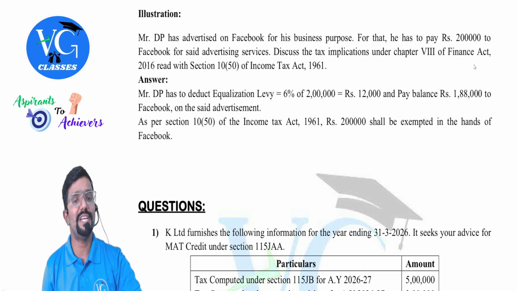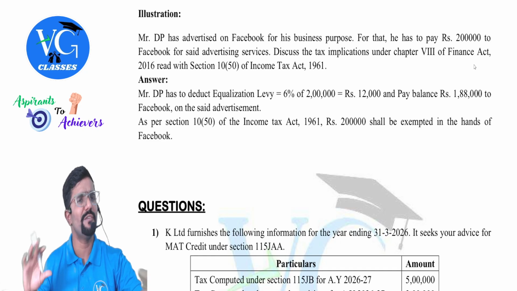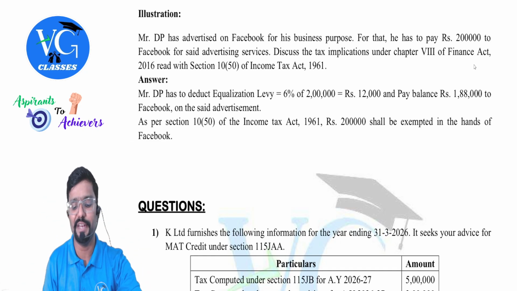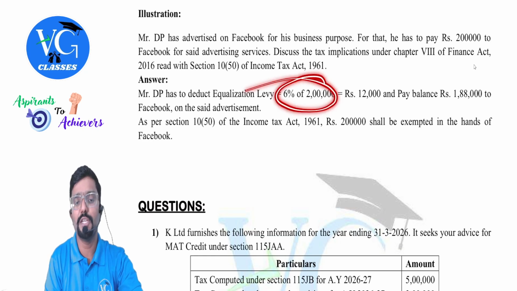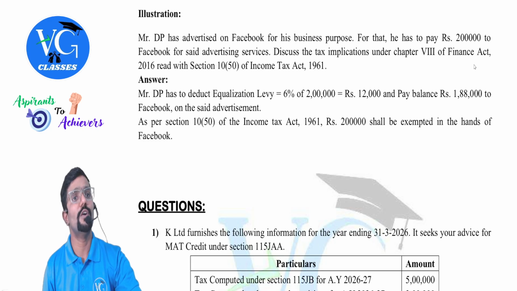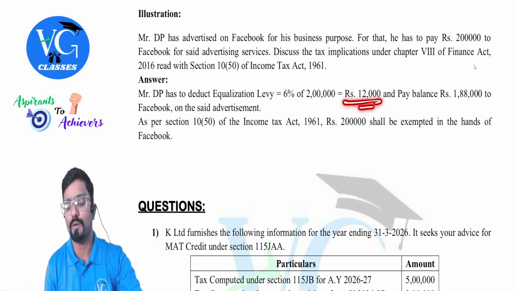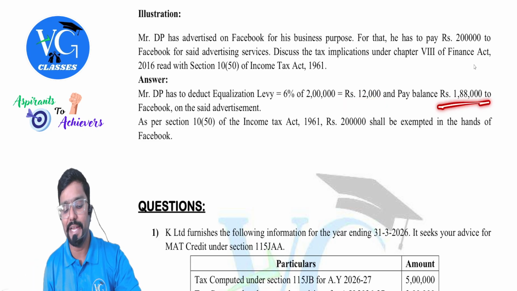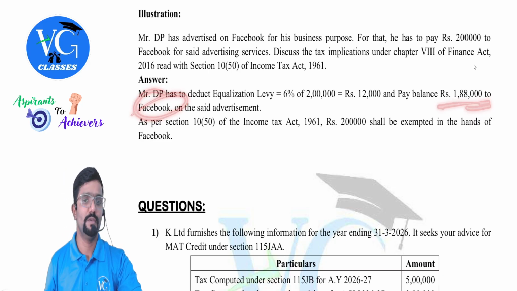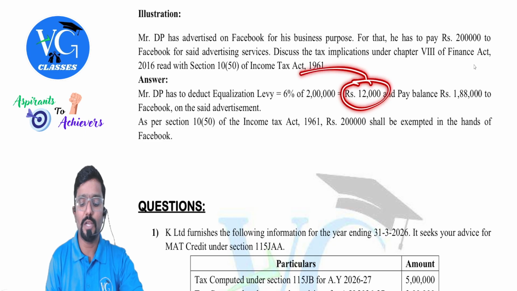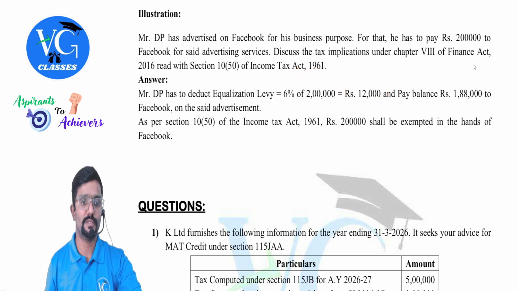DP Limited has to deduct equalization levy. How much, guys? Assuming Facebook doesn't have any permanent establishment in India, how much equalization levy has to be deducted? 6% of 2 lakh, which comes to 12,000. And pay the balance 1,88,000 to Facebook. And this has to be deposited to the government within 7th of next month.